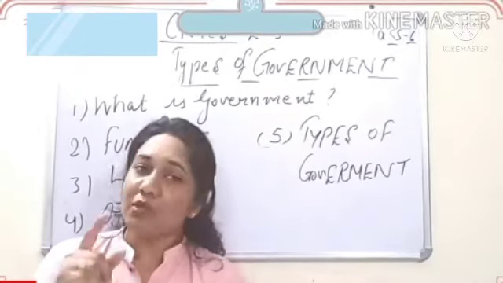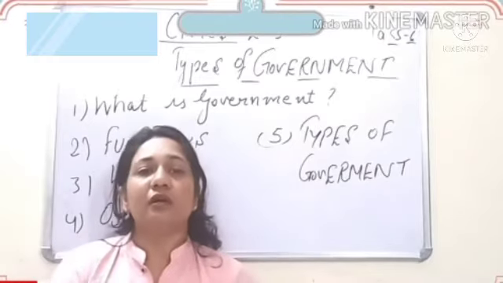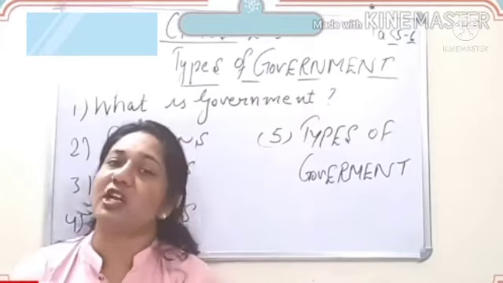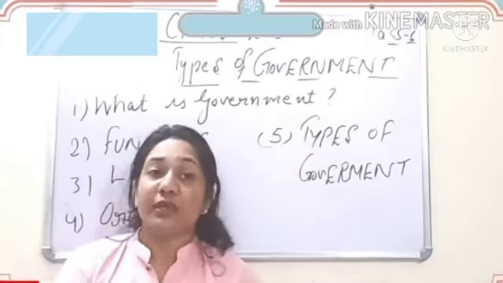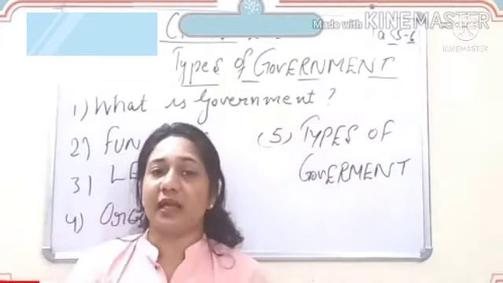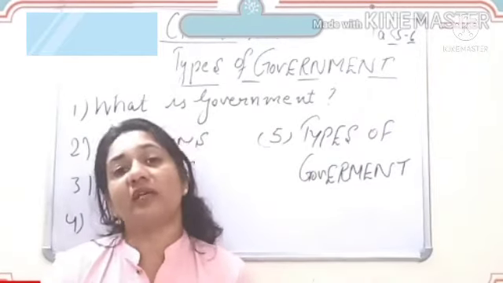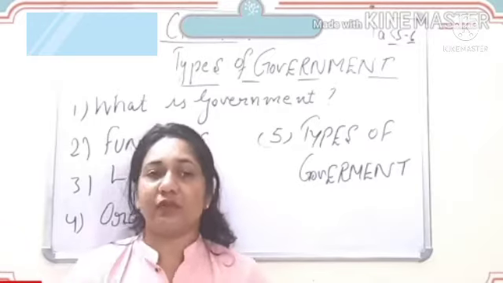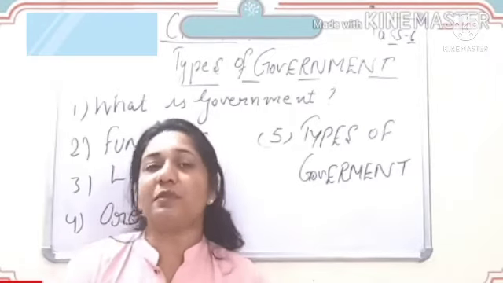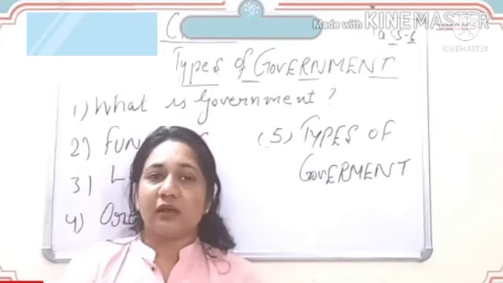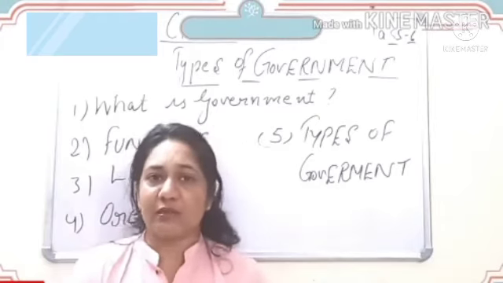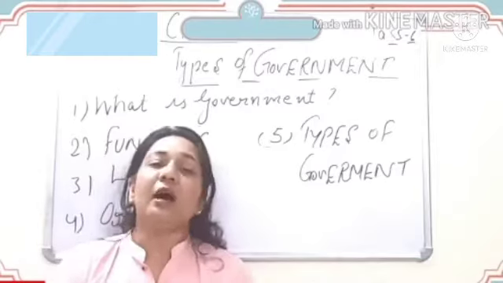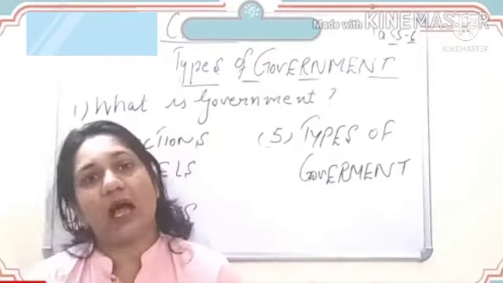We have also discussed the definition of democracy by Abraham Lincoln, if you remember. Very important definition. I asked you to mark it in your book. So can anyone tell me the definition by Abraham Lincoln? What is democracy according to him? Can I have the answer before I start the other types of government? Yes, Arav, can you answer me? Okay, so let me tell you, it is a government of the people, by the people and for the people.